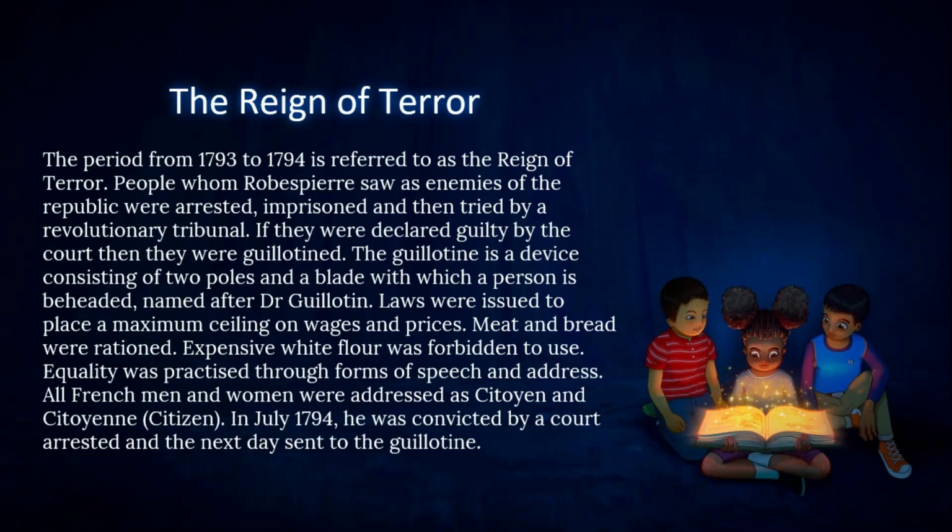Laws were issued to place a maximum ceiling on wages and prices. Meat and bread were rationed. Expensive white flour was forbidden to use. Equality was practiced through forms of speeches and address. All French men and women were addressed as citoyen and citoyenne, which means citizen. In July 1794, Robespierre was convicted by a court, arrested, and the next day sent to the guillotine.